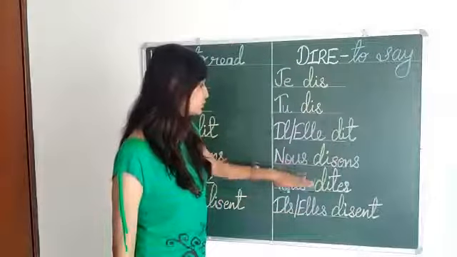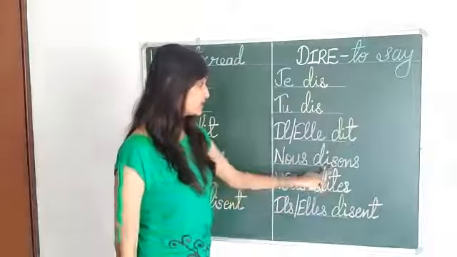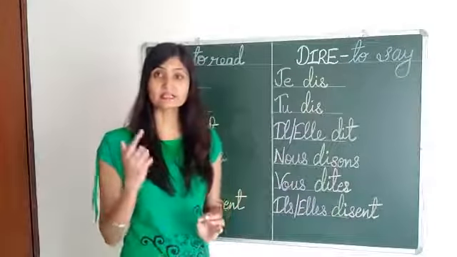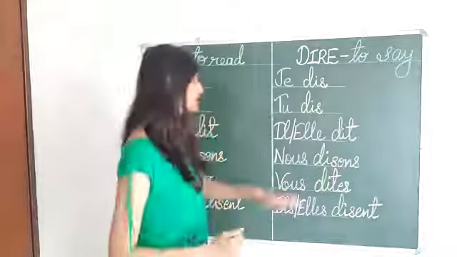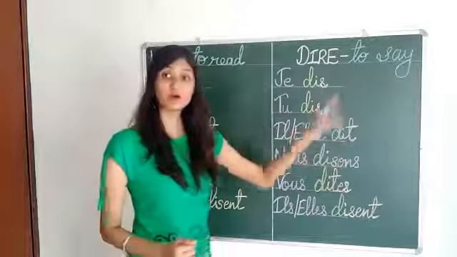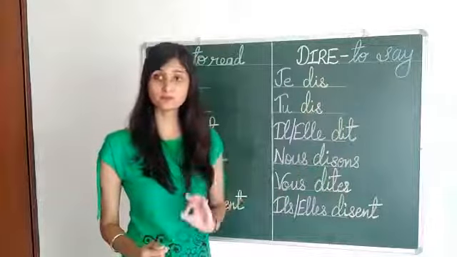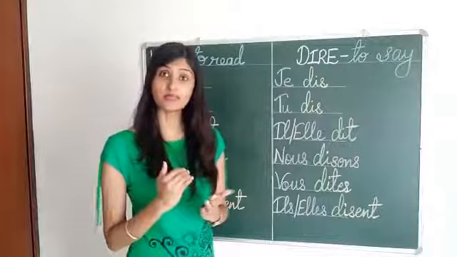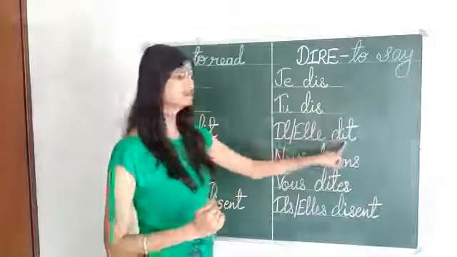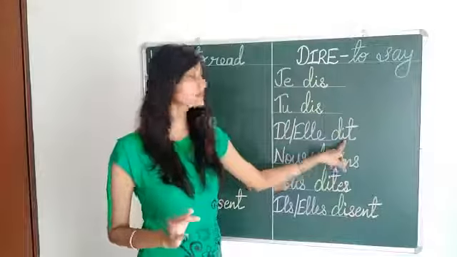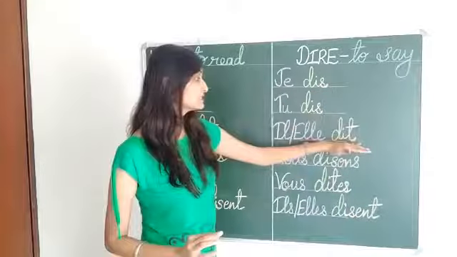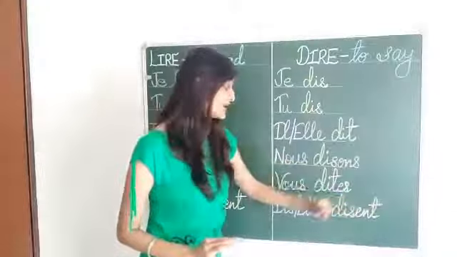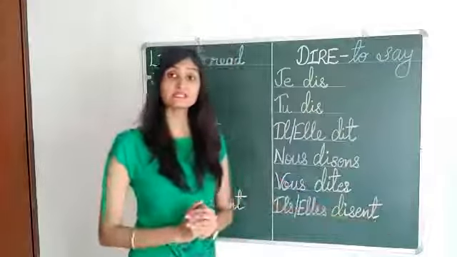So, in nous and ils, I have written s as an extra consonant. Okay. Now, after this, we are going to put the third group of terminations. So, again, s, s, t. Why t? Because the radical is ending with i vowel. S, s, t, ons, es, ent.